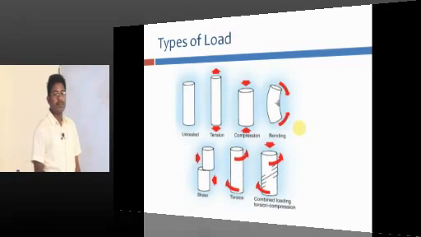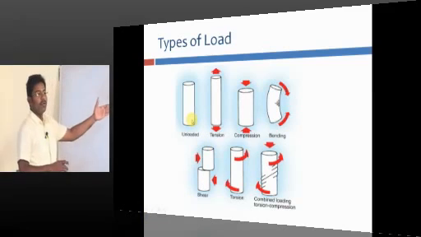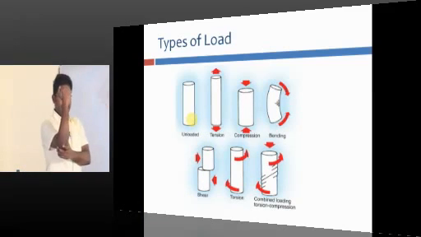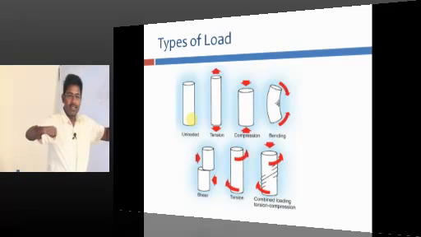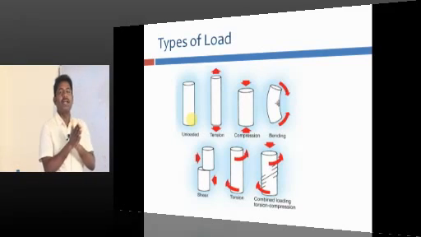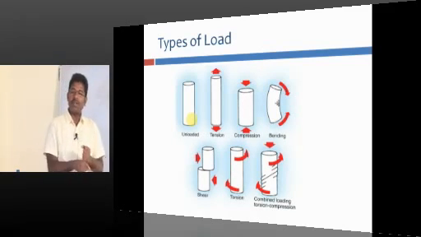Look at this. This is a normal bone. When you pull the bone along its axis, pulling apart in opposite directions, that force is known as tension force. When you compress it, it is known as compression force.